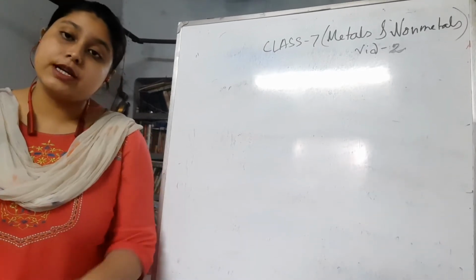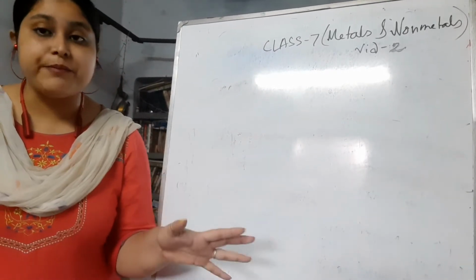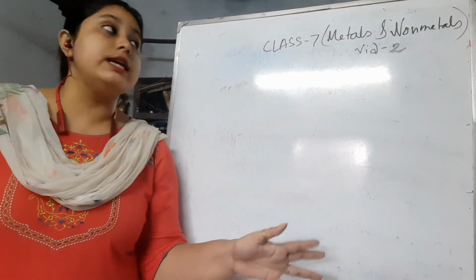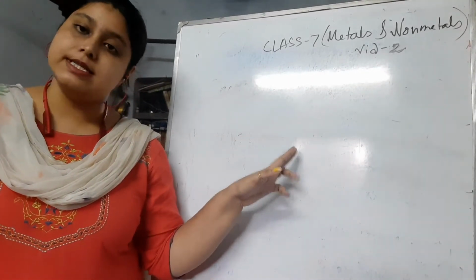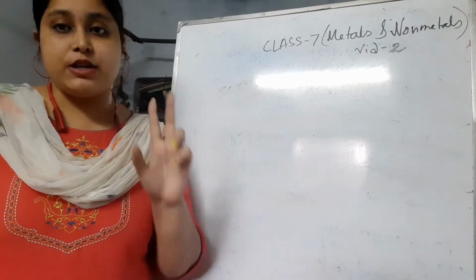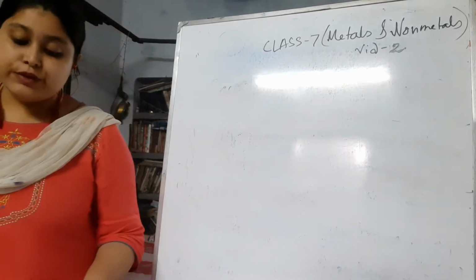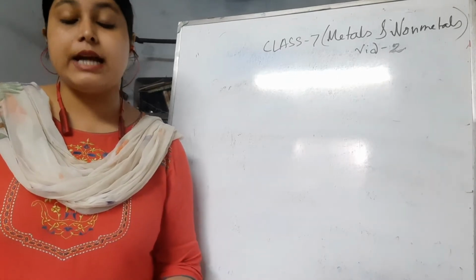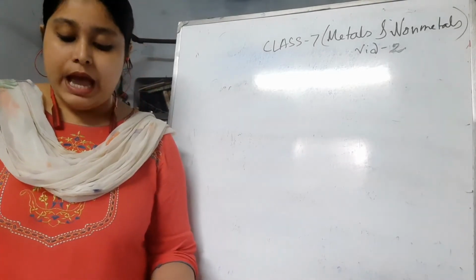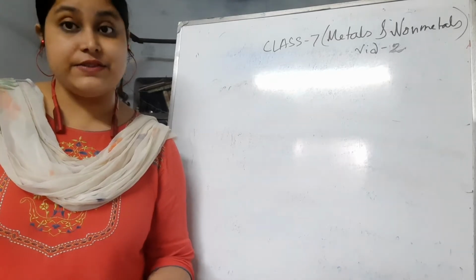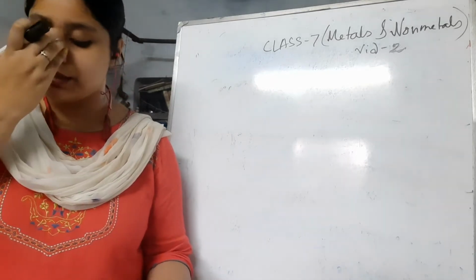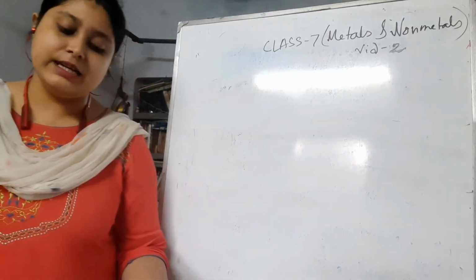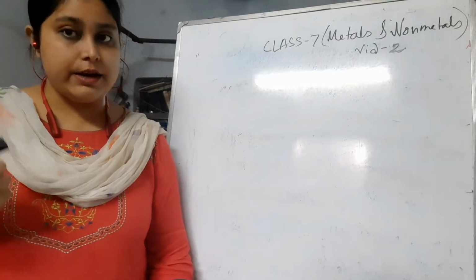This video is for class 7 chemistry and the chapter that I will continue today is metals and non-metals. This video is part 2. In the previous video we learned mainly about the metals and the occurrence of metals. And today we will continue with the activity to show that metals are malleable while non-metals are brittle.